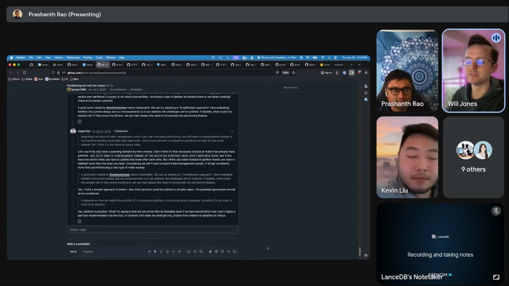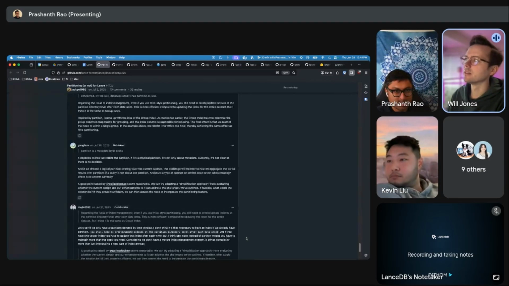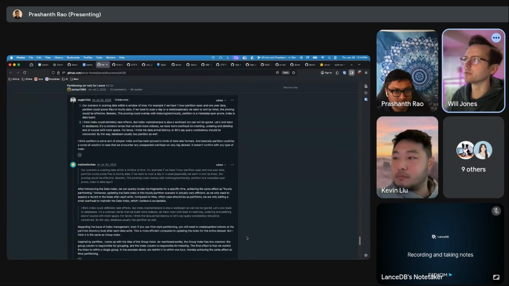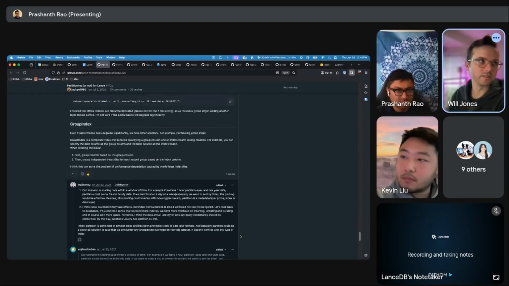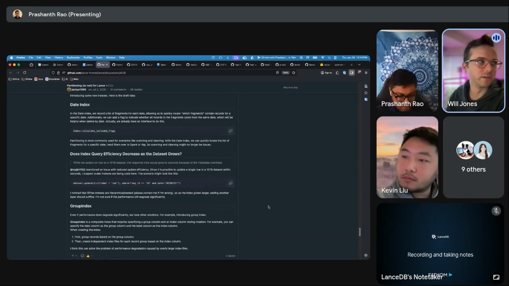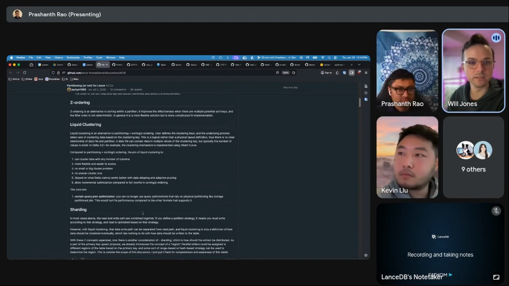So I think we also want to understand how it interacts with our indexing and using indexes as filters. And then the other thing that would help is that we want to explore clustering and liquid clustering, but I haven't seen that many papers or detailed technical descriptions of how to best achieve that. If someone has research on that, that would also be really helpful.